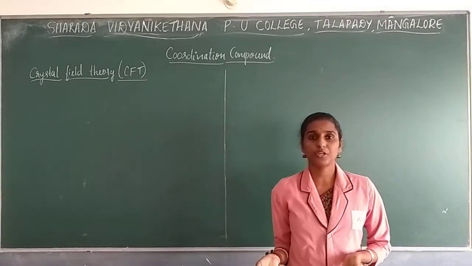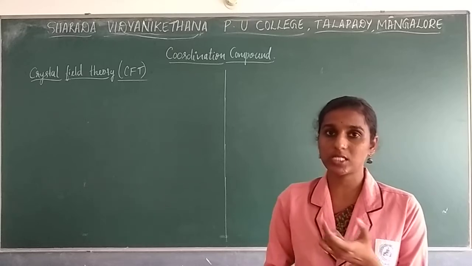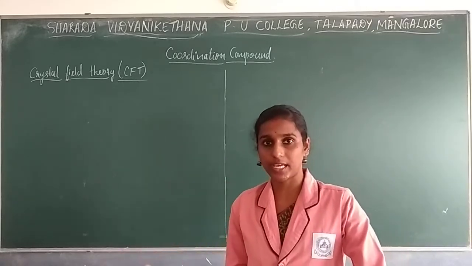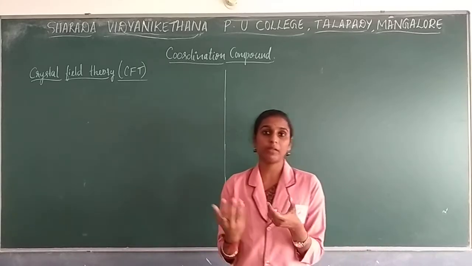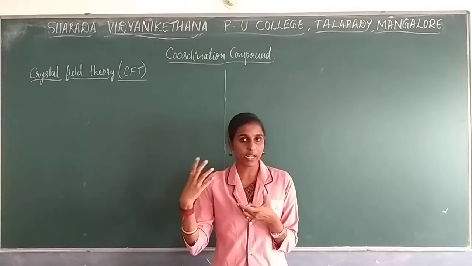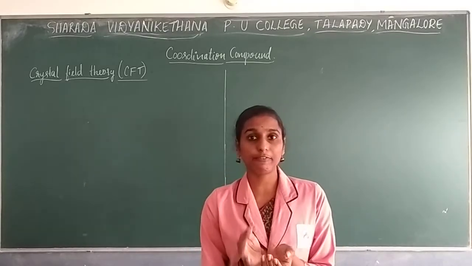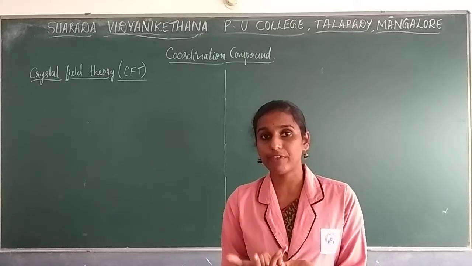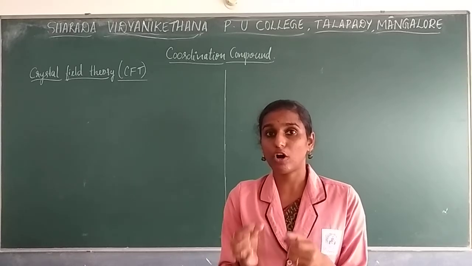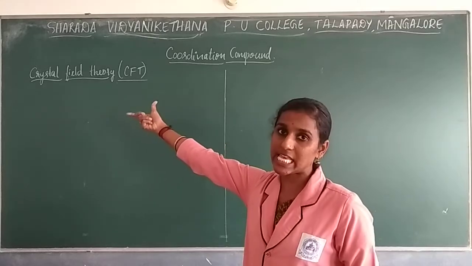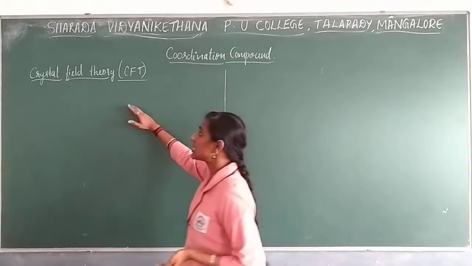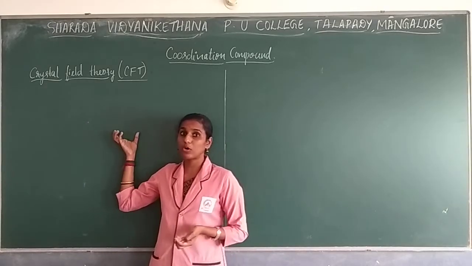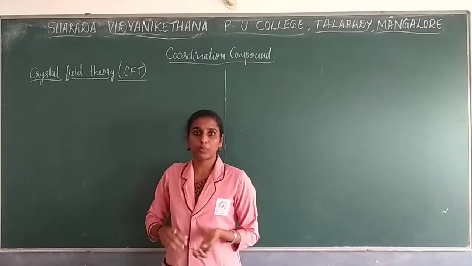In your last class you learned a theory based on Werner's theory's drawback. A theory was proposed known as the valence bond theory, where the explanation was given based on strong field as well as weak field. The concept of strong field and weak field is explained in the theory called CFT, that is nothing but crystal field theory. Based on the drawbacks of VBT, valence bond theory, this theory was proposed.